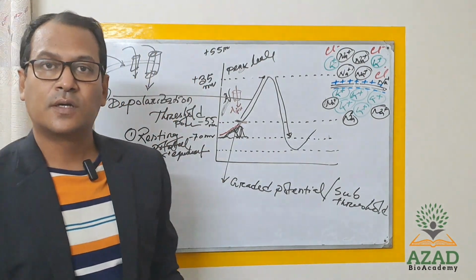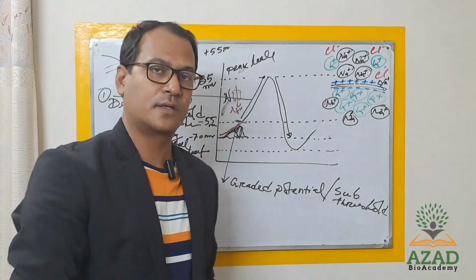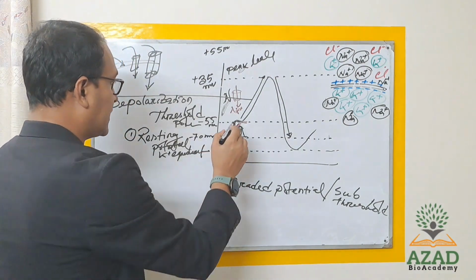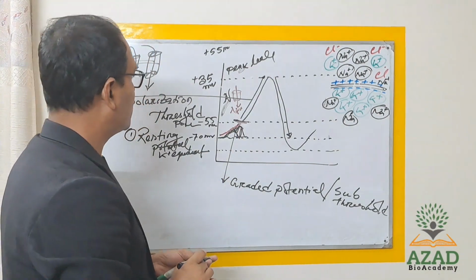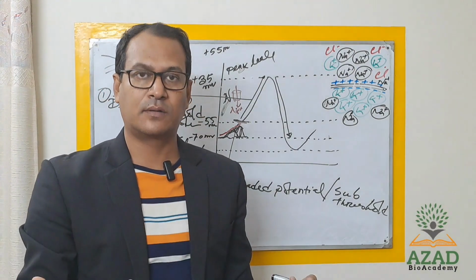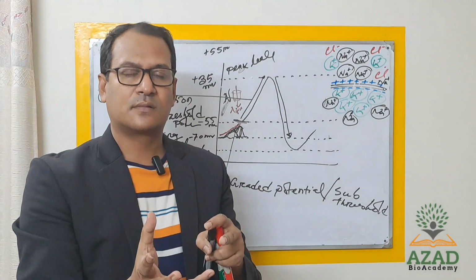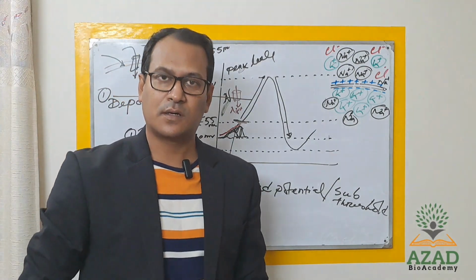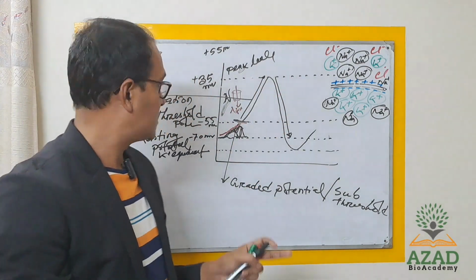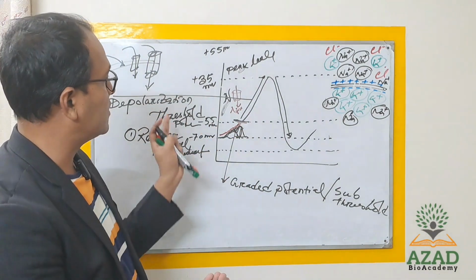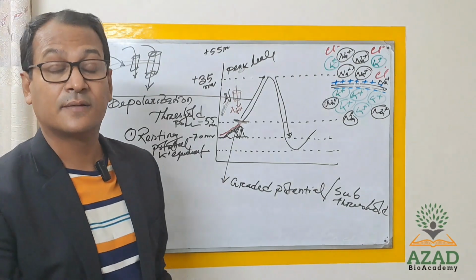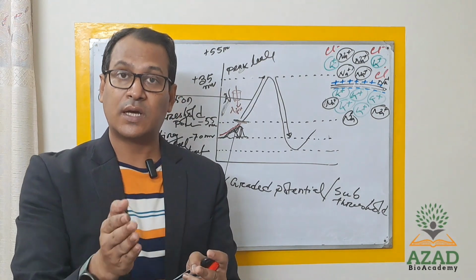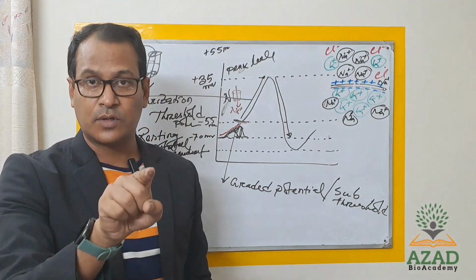That means the depolarization potential or depolarization current is produced by the entry of sodium, because at the threshold level the voltage gated sodium channel opens and a rush of sodium occurs from the outside into the cell. It causes the potential to change toward the positive way, and that makes depolarization. So depolarization happens through the entry of sodium through the voltage gated sodium channel.